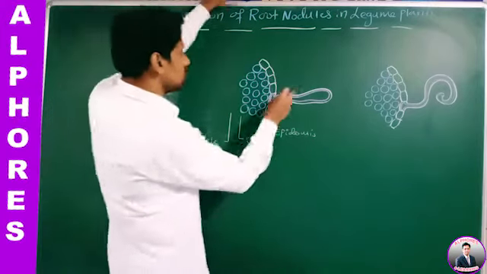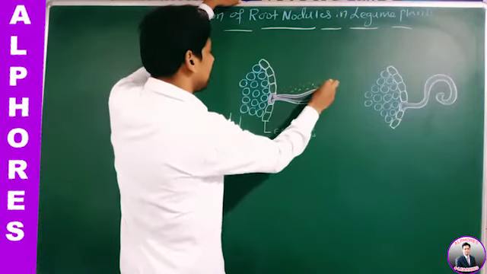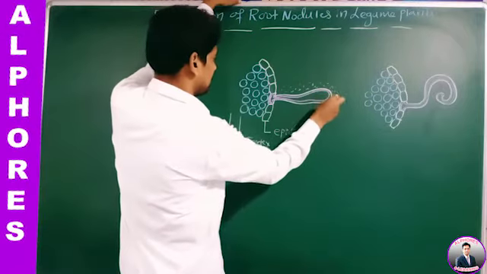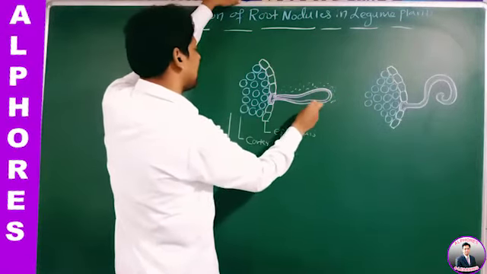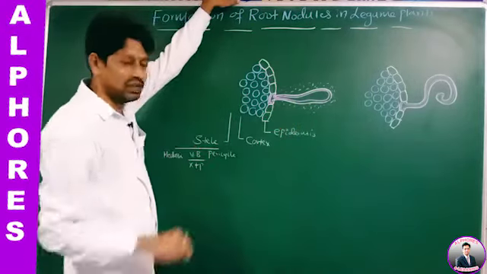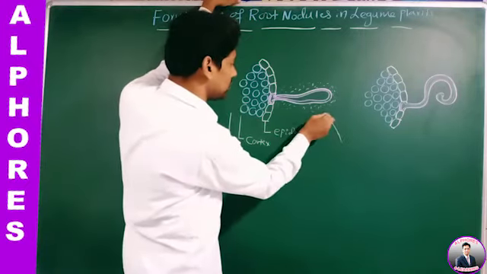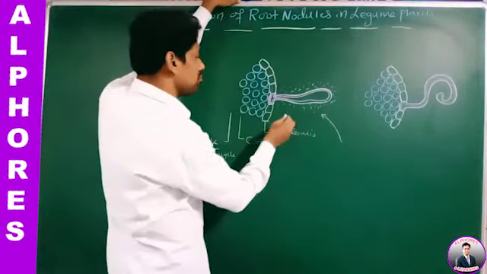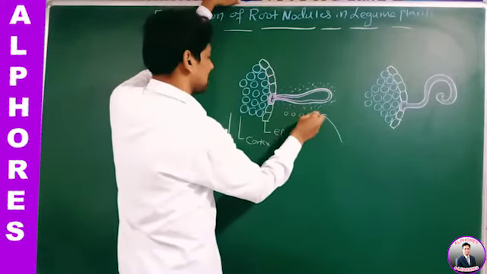Therefore, these root hairs are of which plants? Legume plants. What has it secreted, sir? Sugars, amino acids, organic acids, and flavonoids into the soil. In response to these chemicals secreted by the root hair, Rhizobium bacteria gets attracted and moves towards what?